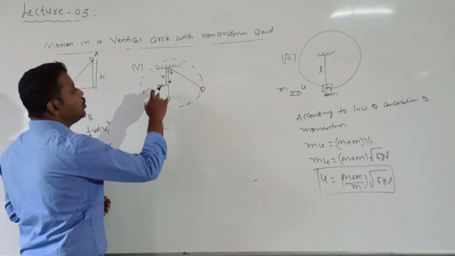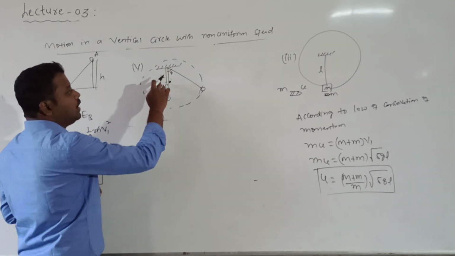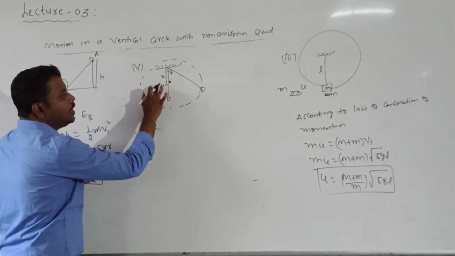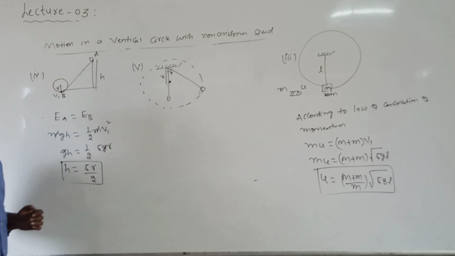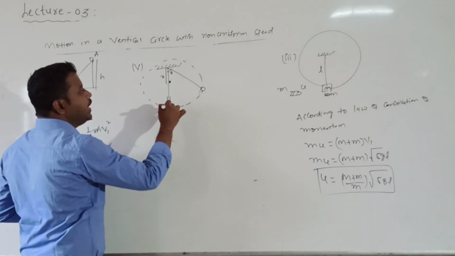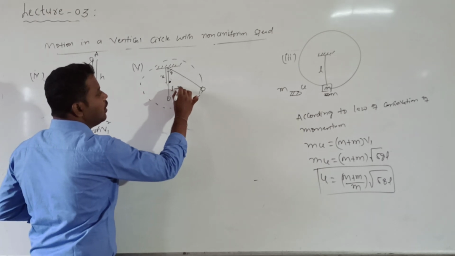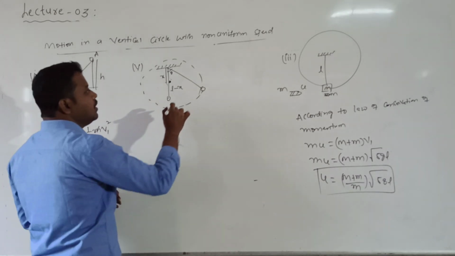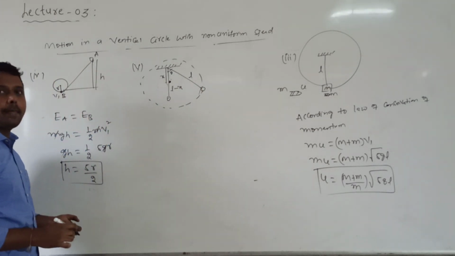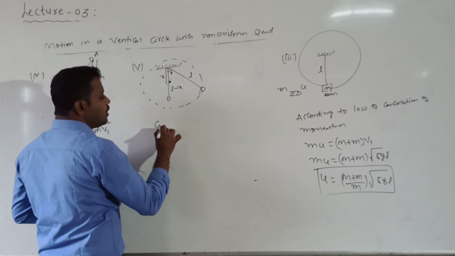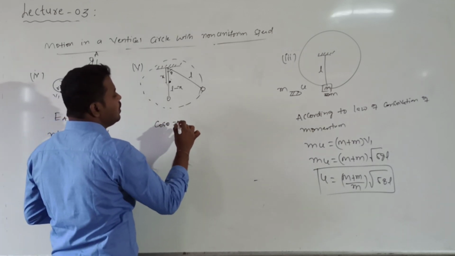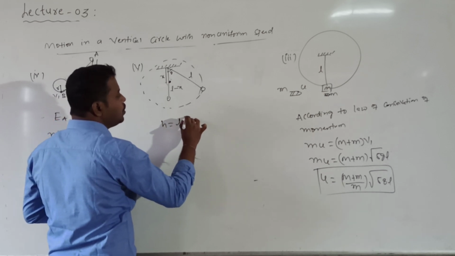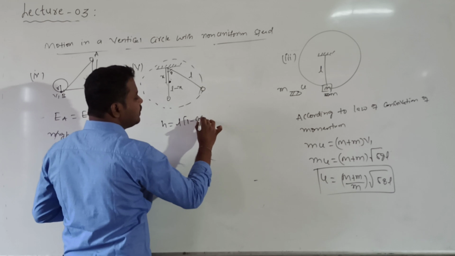I want to calculate the height. So what is the distance of this nail from the point of suspension? I want to calculate x. Question understood now? The total length is L, this value is x, and this value will be L minus x. So this value will be L only. Then I will get cos theta. Directly I will write h is equal to L into 1 minus cos theta.